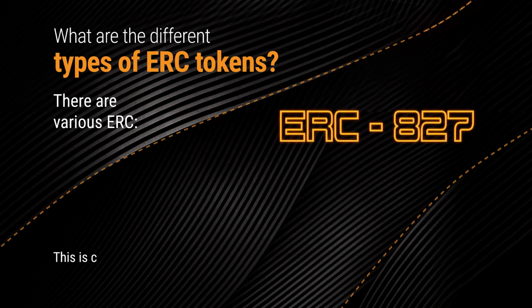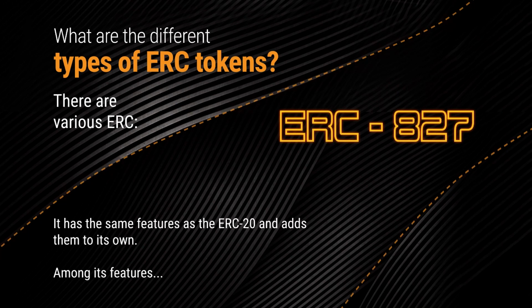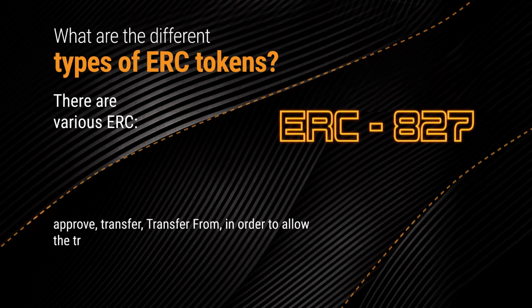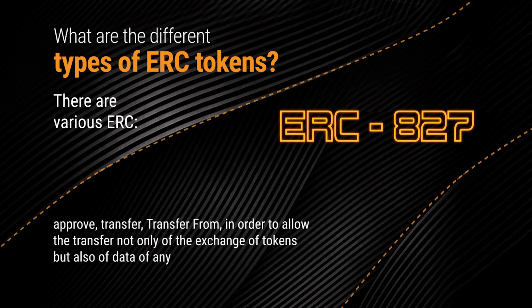ERC 827. This is considered an extension of the ERC20 token. It has the same features as the ERC20 and adds them to its own. Among its features, it brings new functionalities on 3 functions: approve, transfer and transfer from, in order to allow the transfer not only of the exchange of tokens but also of data of any type, for example photos or videos, documents.